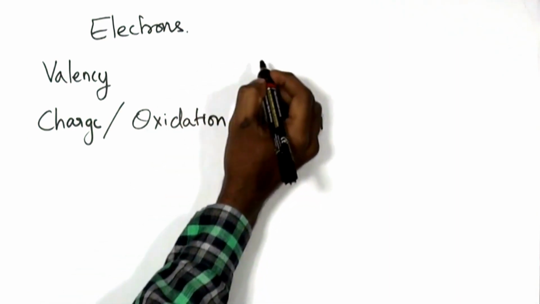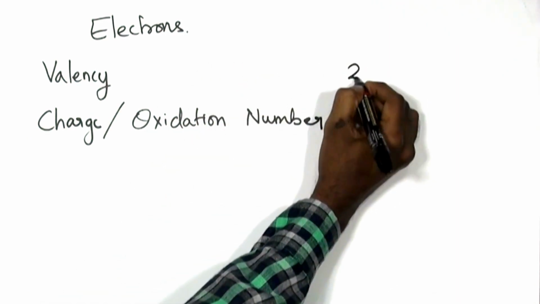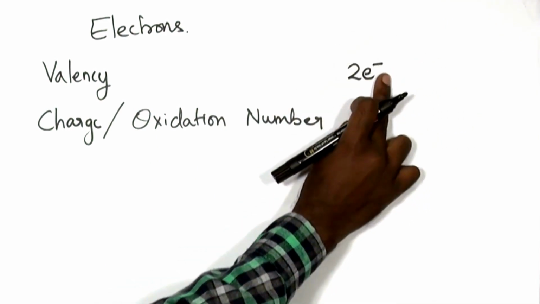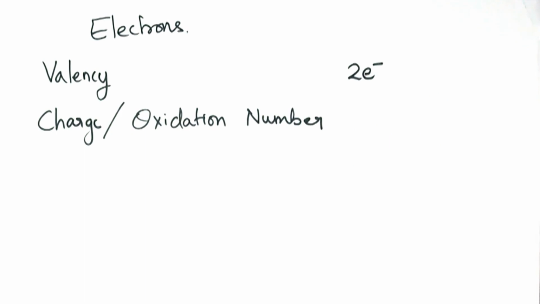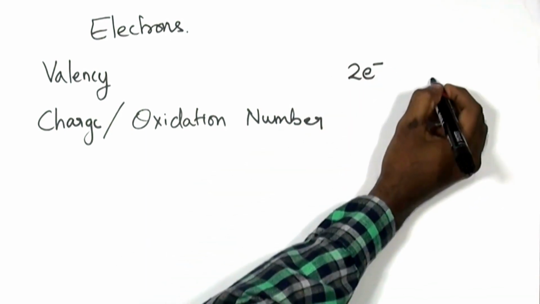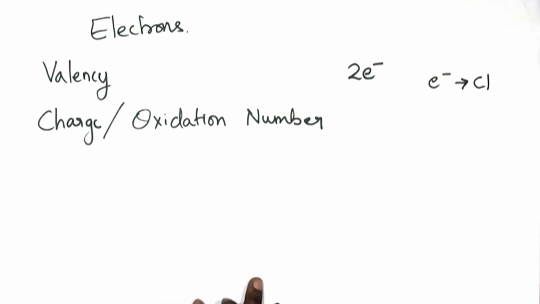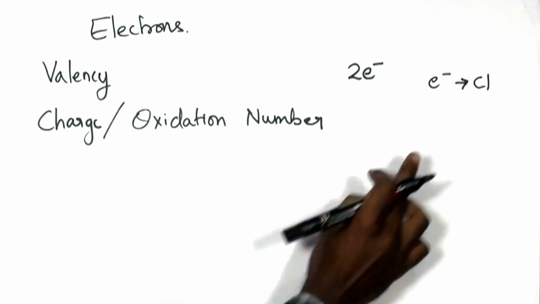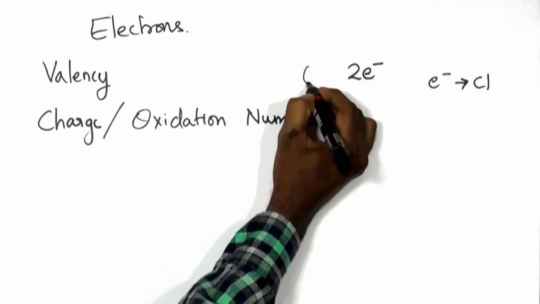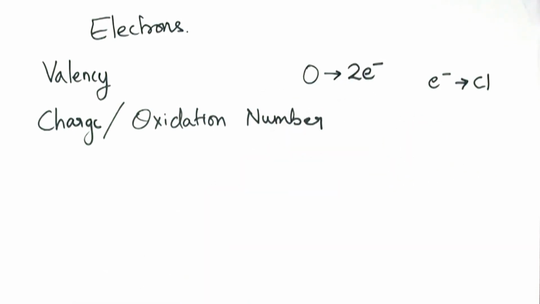For example, only 2 electrons present in the oxygen's outer shell are involved in the bonding of oxygen. Only 1 unpaired electron in chlorine is involved in the bonding of chlorine. So the valency of chlorine is 1 and of oxygen it is 2.